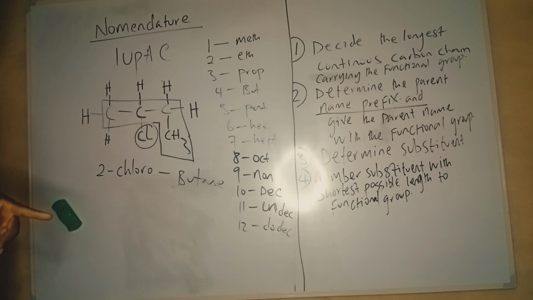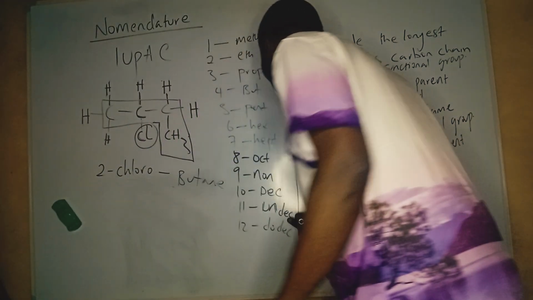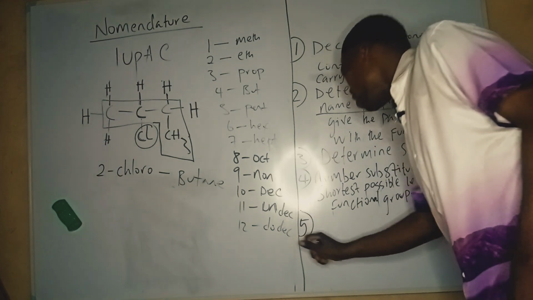This last statement I said, I would like to add it to rule 5. So if you are watching from home, just add this to rule 5.